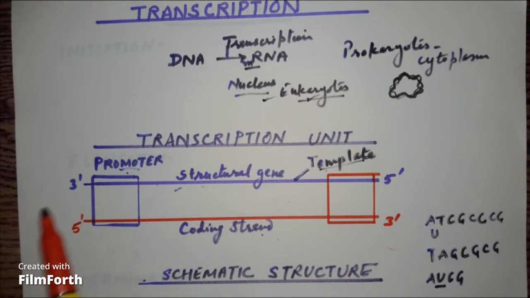On the promoter region, RNA polymerase is going to bind, and the structural gene will code for a particular protein. In eukaryotes, DNA has many different places where these structural genes are. These genes will code for some kind of protein, and at the end there will be a terminator